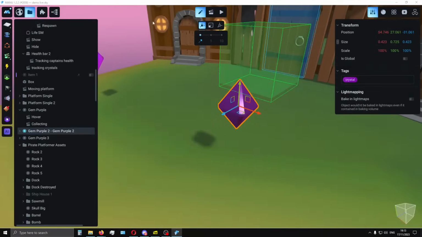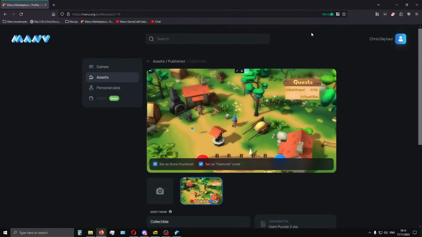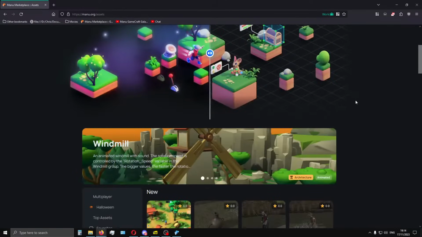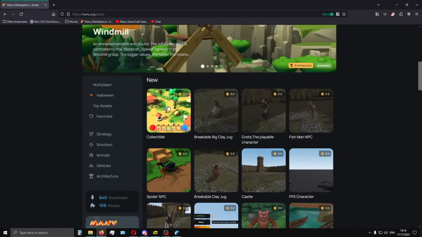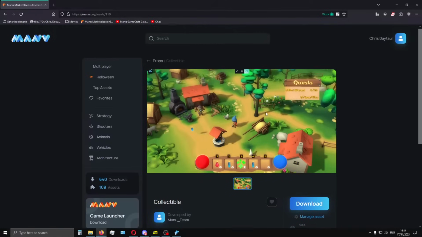Okay, it's done from Manu. We're done here, and here it's already in there. You see, you can publish it, and if you go now to these assets, for example, you should be able to see it here. Of course, the image is just something that doesn't fit. This is how we can export an asset.